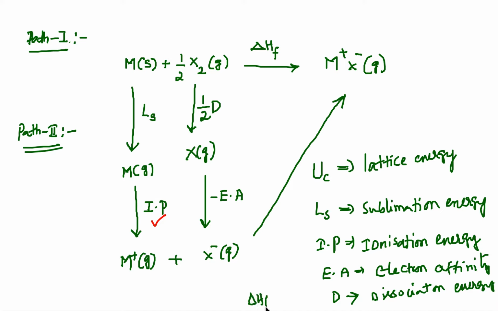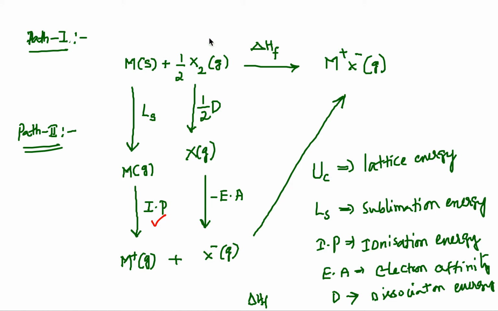So basically in this cycle, 1, 2, 3, 4, 5, 6 energy processes are there. So if we know 5 out of them, automatically we will be able to determine the sixth one.